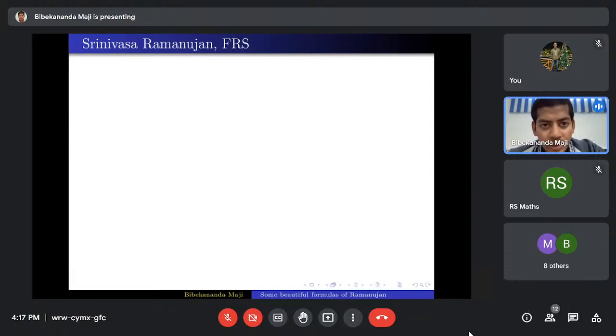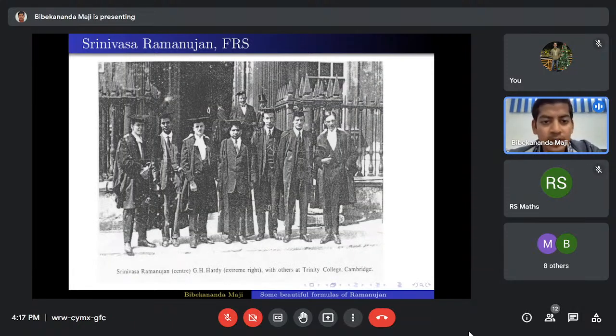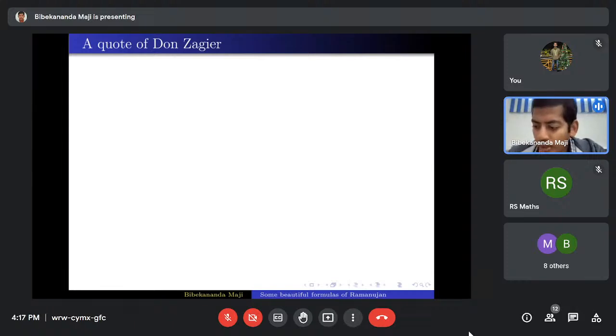Ramanujan spent almost 5 years at Trinity College, and he was elected as a fellow of the Royal Society, and then he was elected as a fellow of Trinity College as well. Here, in the middle you can see Ramanujan standing, and here is G.H. Hardy, extreme right. Okay, I'm going to end.